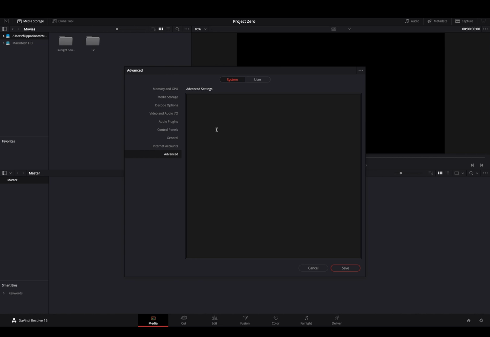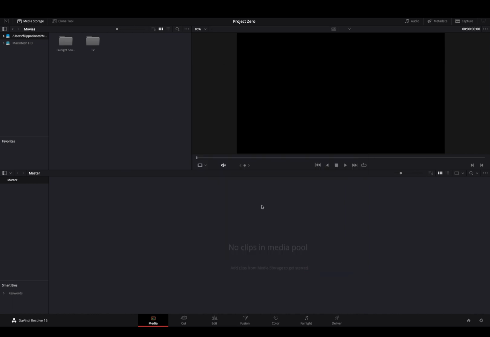And then all the advanced settings, if the program has a bug, or if you want to customize something that maybe the Blackmagic Design forum said, you can just copy the code right there. And that's it for the program preferences.